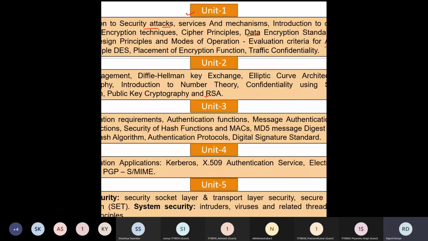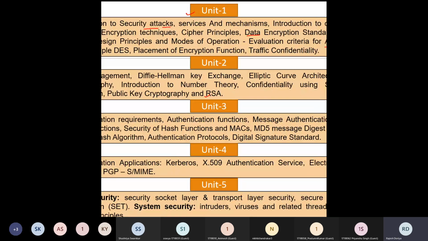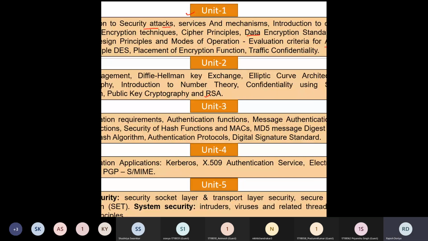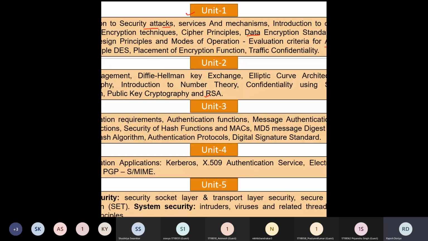And in your unit number 3, we are going to discuss the authentication protocols. Okay, and how we can incorporate that authentication facility in cryptography, we are going to see with the help of hash functions. So a variety of hash functions are going to be discussed. Fine. And then one very specific hash function such as SHA. So SHA will be discussed. Then some other authentication protocols will be discussed. And then at the end, the digital signature standard will be discussed. So all these things will be there in your unit number 3.